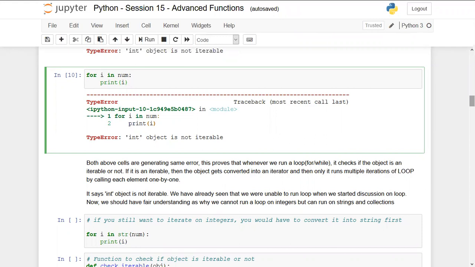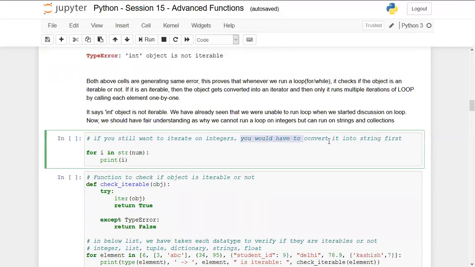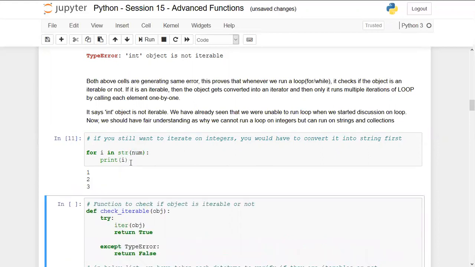Okay, moving forward. If you still want to iterate on integers, you would have to convert them into a string first. So if you still want to iterate, you can convert the given number to a string by using the str function and then print i. Now this will work.